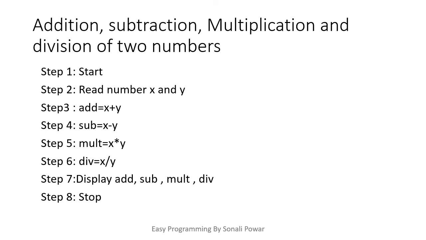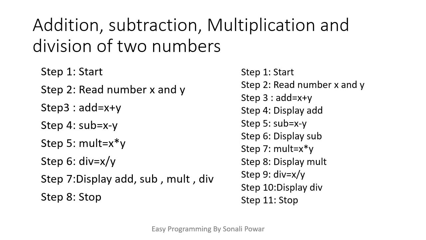Now I will stop. Now see, you can do the same thing in another way also. Here you can see in the second algorithm I just took the two numbers, read number x and y. After that step number 3 I just add these two numbers, and in the step number 4 itself I just display this result.